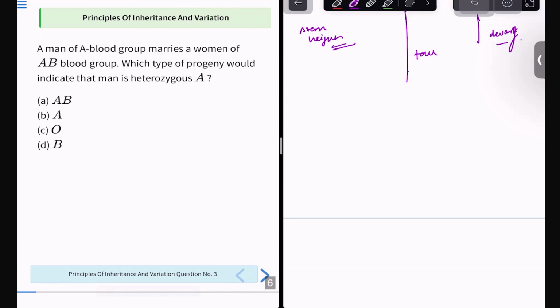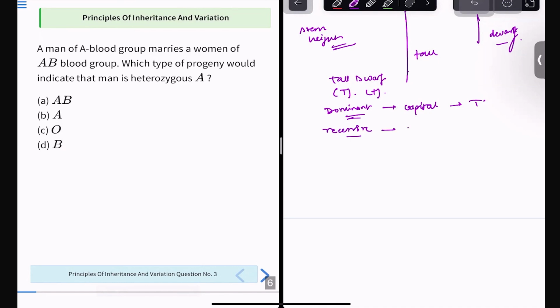Meanwhile, you try solving the question. I will explain on the side what Mendelian inheritance actually looks like, a little bit, so that you will at least get an understanding of how the thing goes. See, for example, how do we write a dominant trait? You all know these things, right? I'm taking the example of tall and dwarf. Tall I will write with capital T, dwarf with small t. Dominant I will always write with capital letters, and whichever is the recessive trait, I always write with the small letter, that is small t.